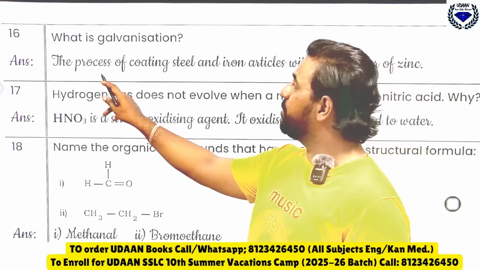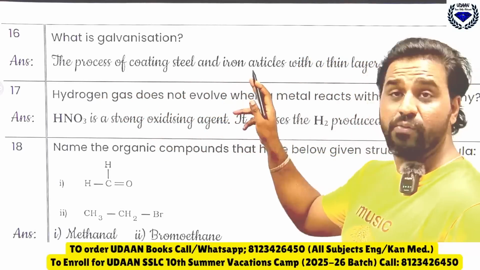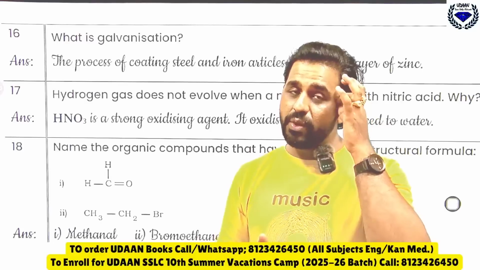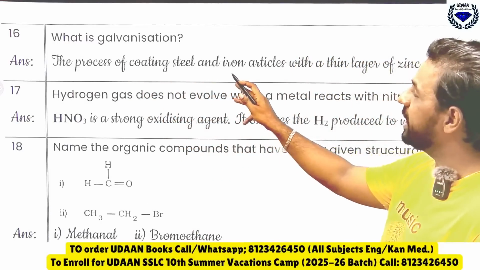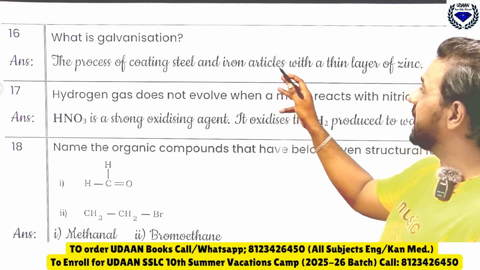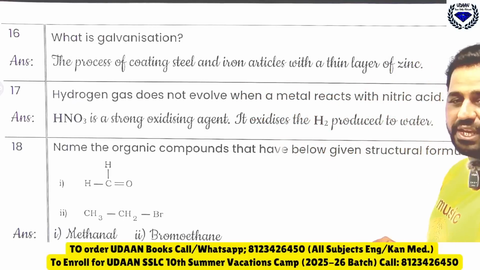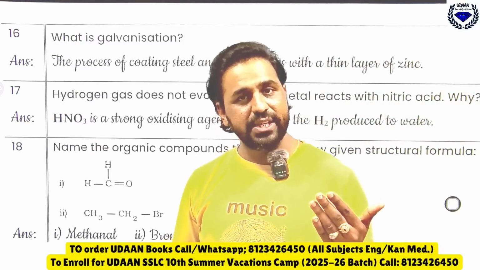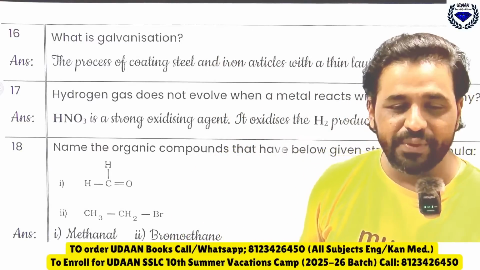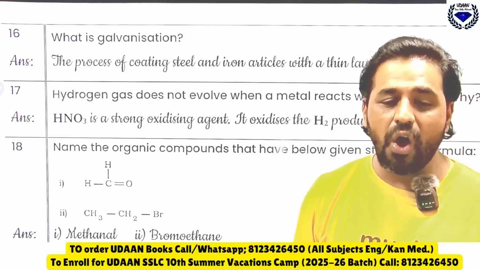See, the process of coating steel and iron. Why steel? Because those metals will undergo what? Corrosion. So galvanization is the coating of metal, steel or iron articles with a thin layer of zinc in order to protect them from rusting or corrosion. We call it what? Galvanization. Very good. Coating of zinc on iron or steel.